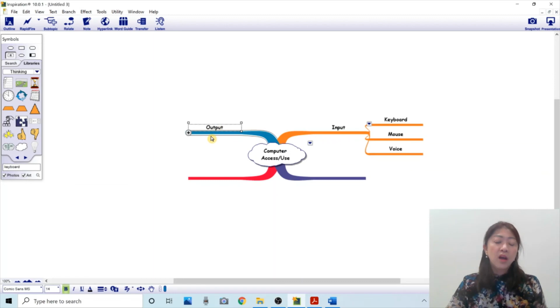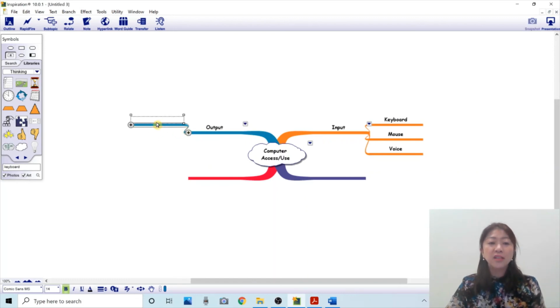Or if you click this main branch, you see this plus symbol at the end of the branch. If you click this, the sub idea that's connected to output appears.